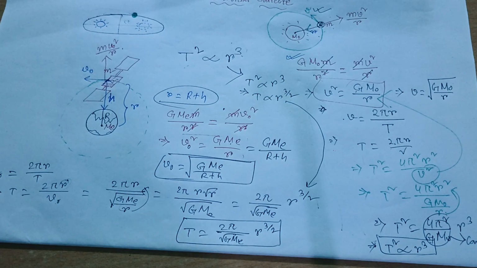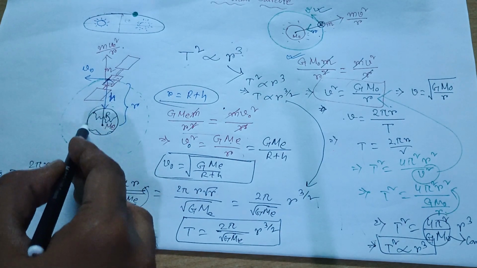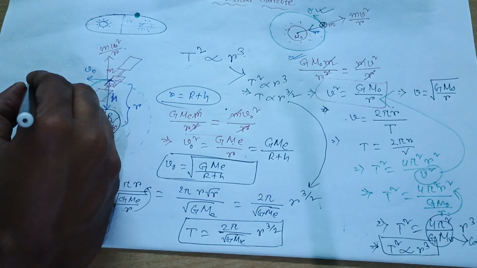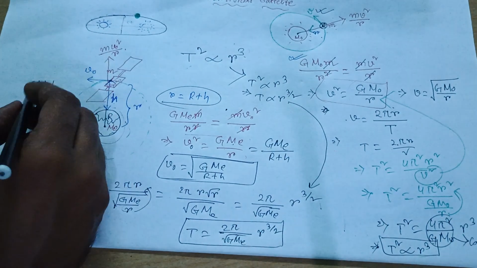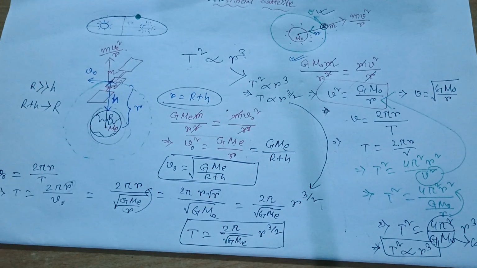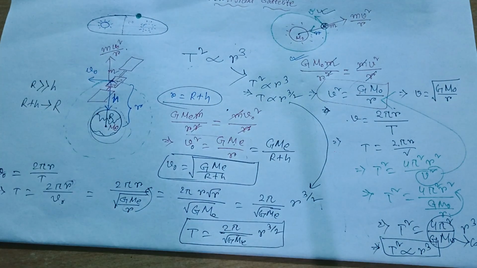If the satellite is moving very close to the Earth, then in that case R is much greater than H. That means I can take R plus H equal to only R. We can neglect H because it is quite small, so the formula will change accordingly.